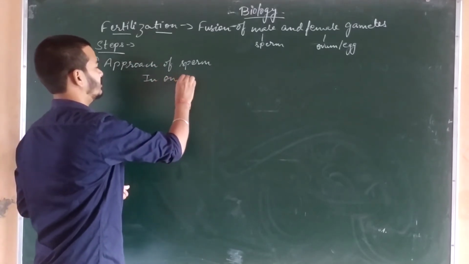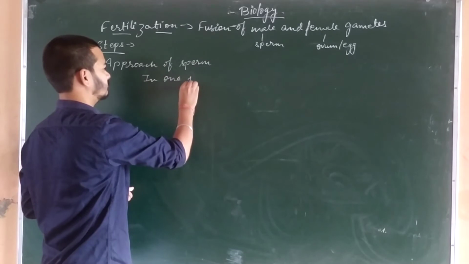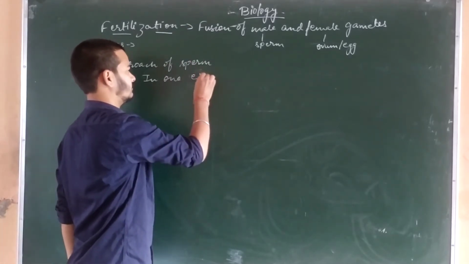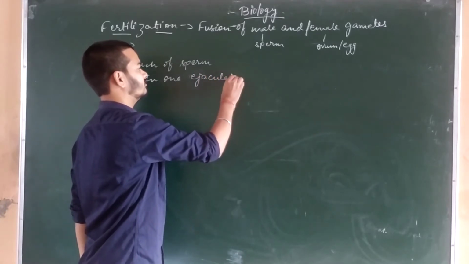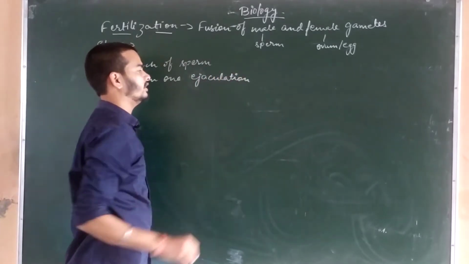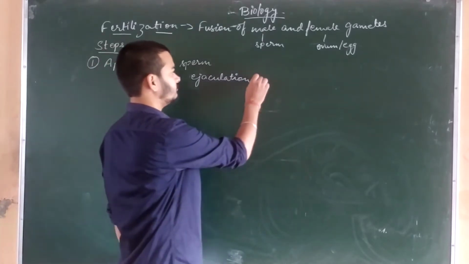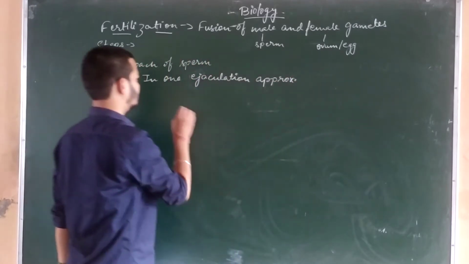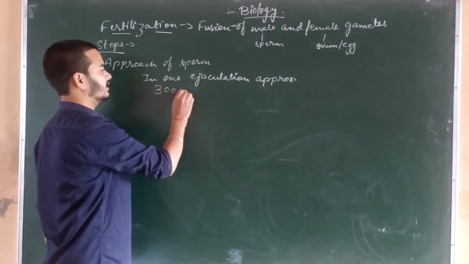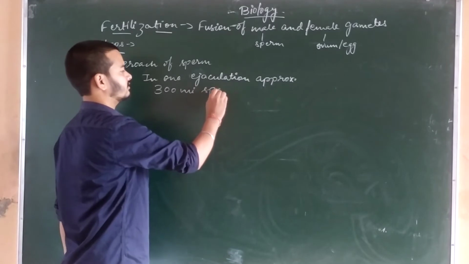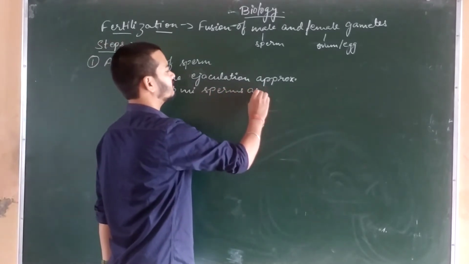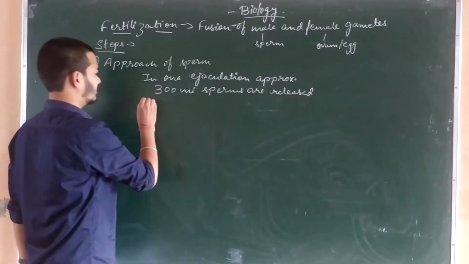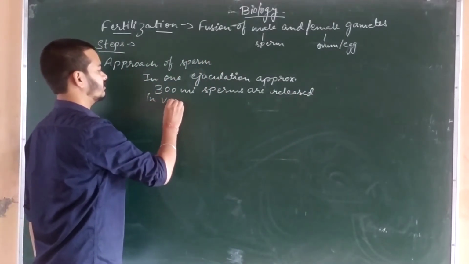in one ejaculation approximately 300 million sperms are released in the vagina.